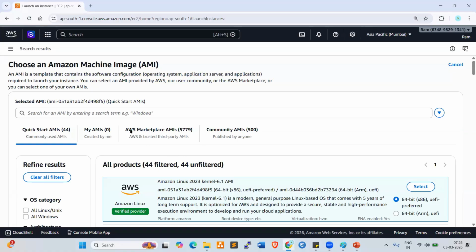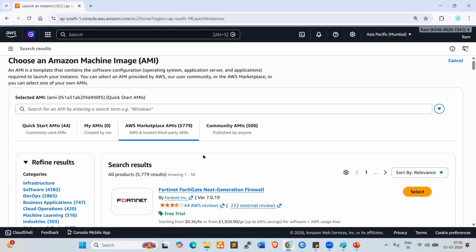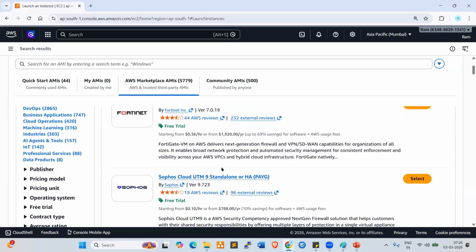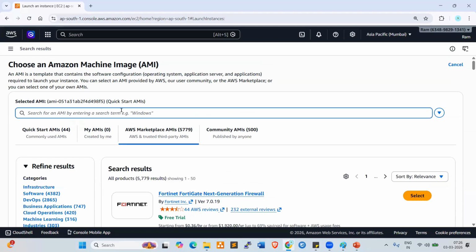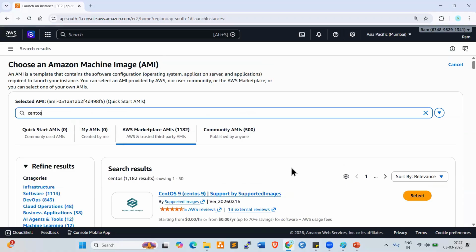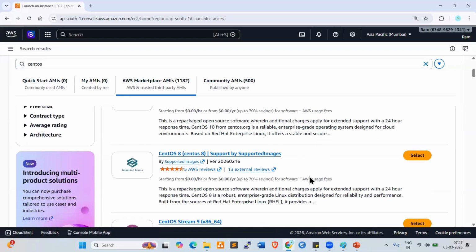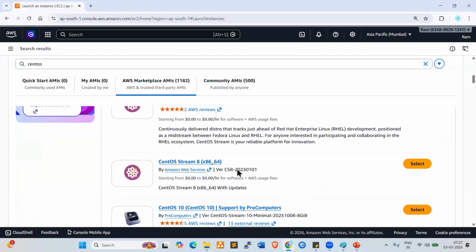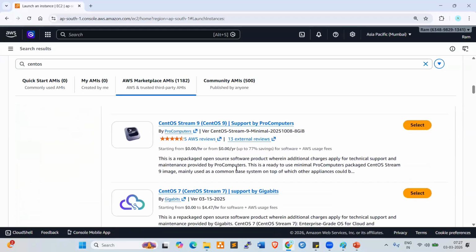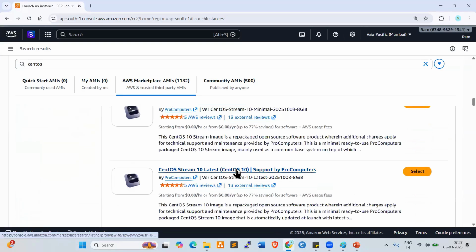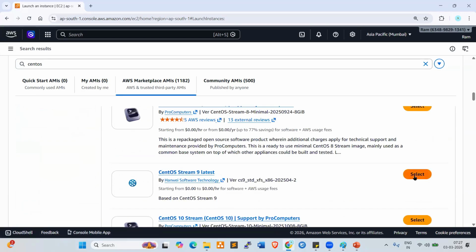For that we need to go to the AWS Marketplace. We need to go here, AWS Marketplace. Click on this. Now you can search here for CentOS. Look at my screen, everyone. These are all CentOS flavors, different flavors: CentOS 8, 9, 10. As per the project requirement, we need to select that and we can go ahead and create the EC2 instance.